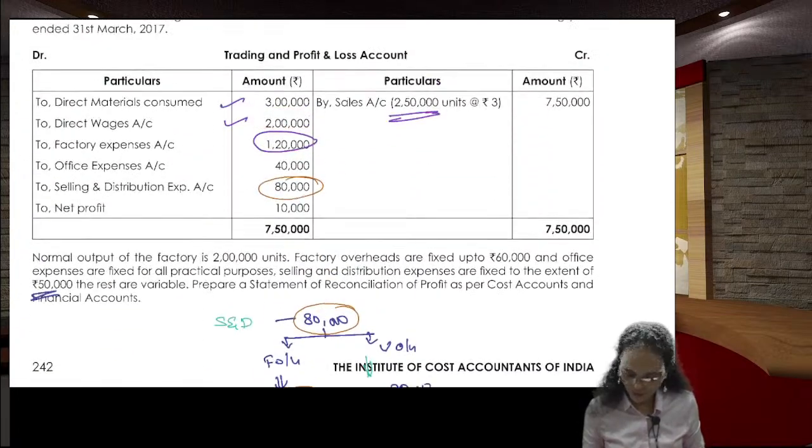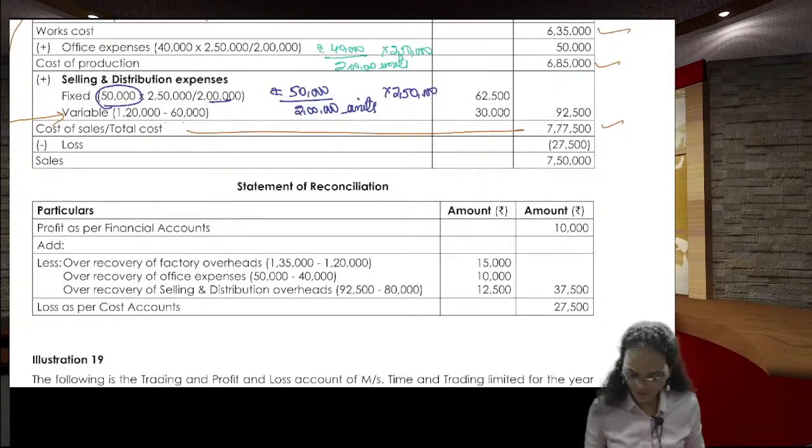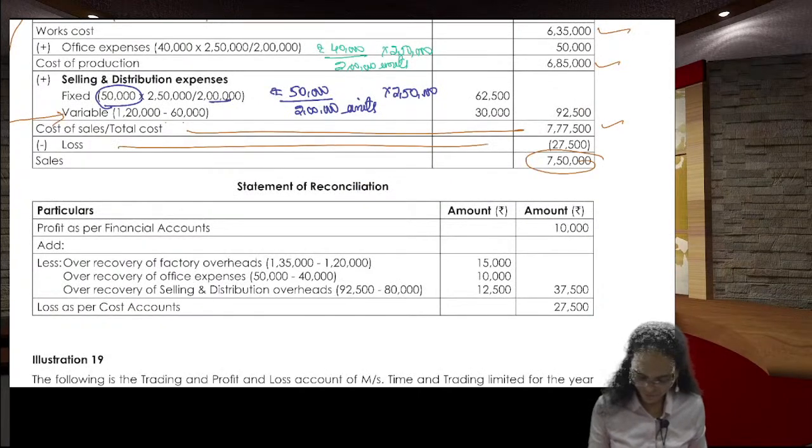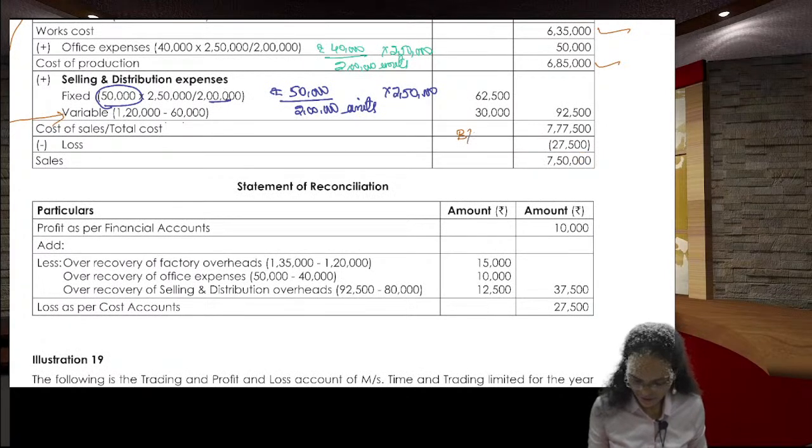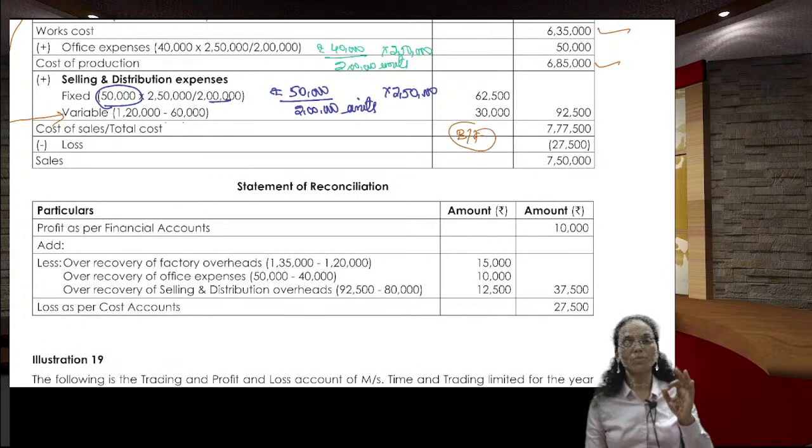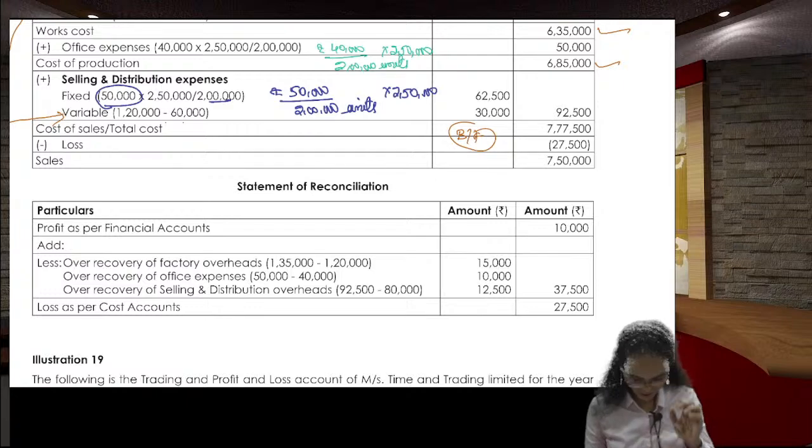But what is the amount we got from the selling? 7,50,000. So the difference between these two is the loss, the loss as per the cost accounts.